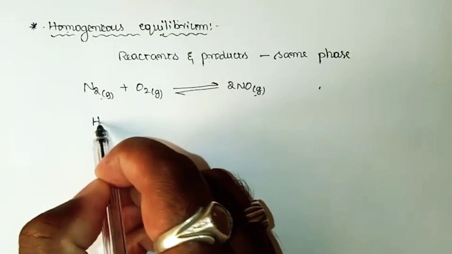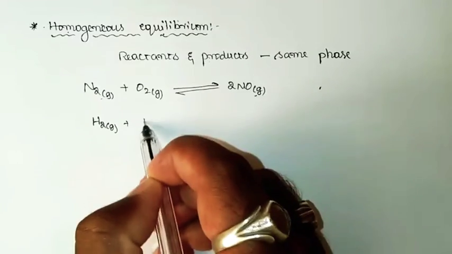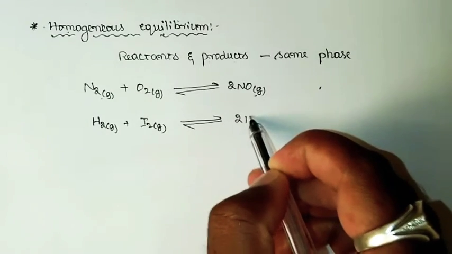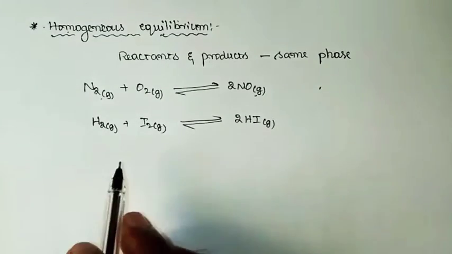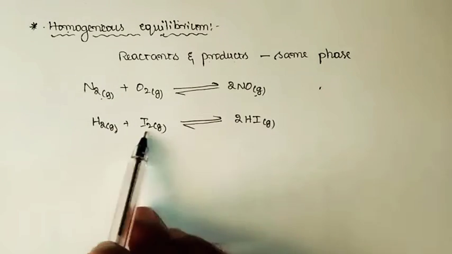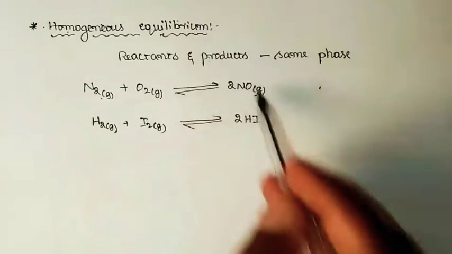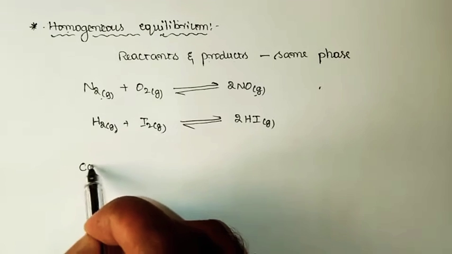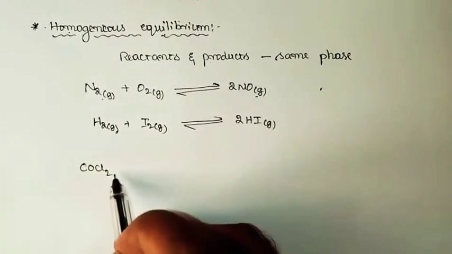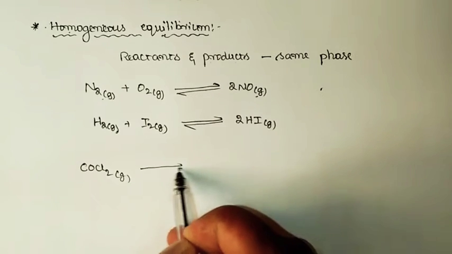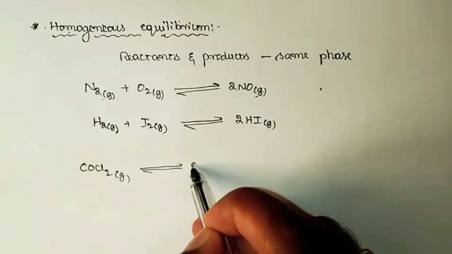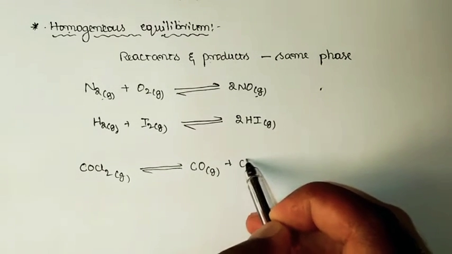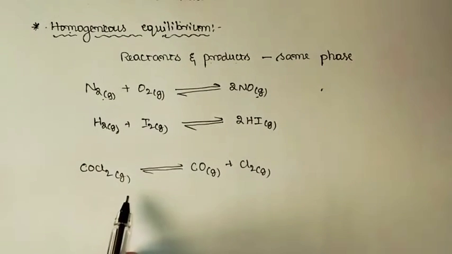Once again, you can consider one more example. Hydrogen gas will be combining with iodine vapors so as to form the product 2HI, once again in gaseous form. So here both reactants and products are present in the same physical state, that is, all are gaseous materials. And we can give one more example, say COCl2, phosgene, which is a gaseous material, which will reversibly change or will be in equilibrium with carbon monoxide, which is once again a gaseous material, and Cl2, once again a gaseous material.